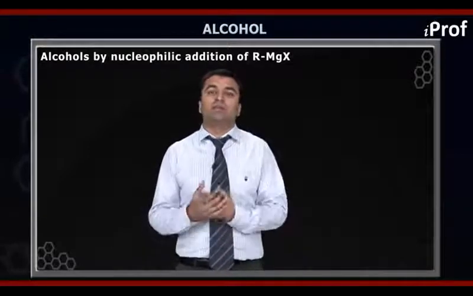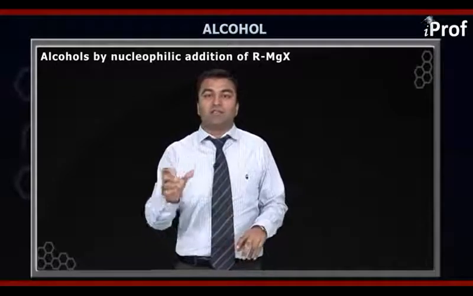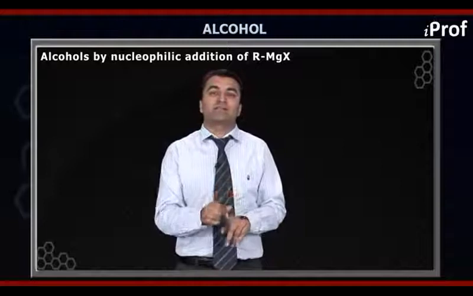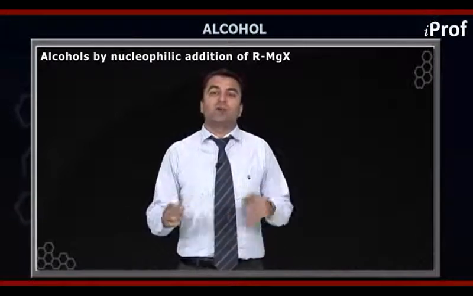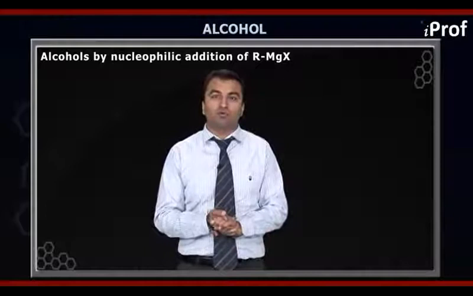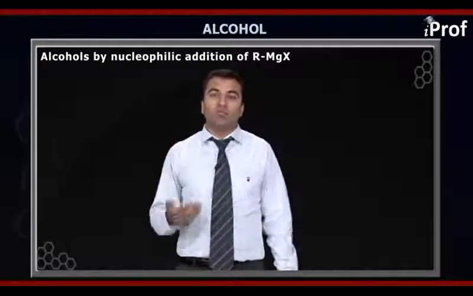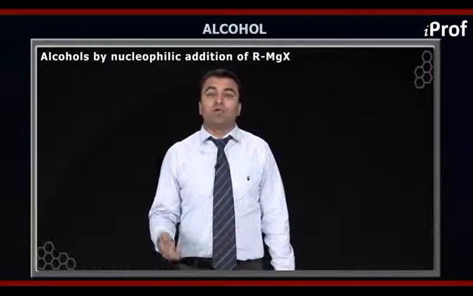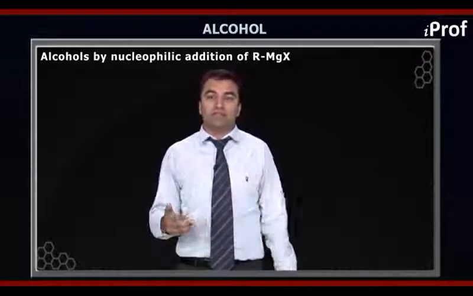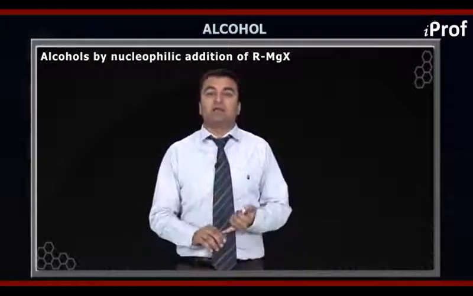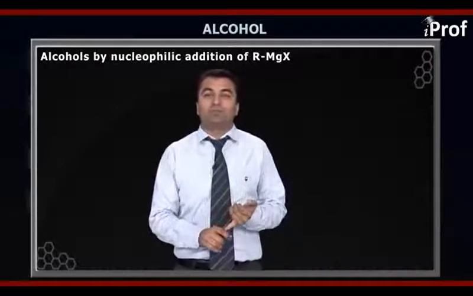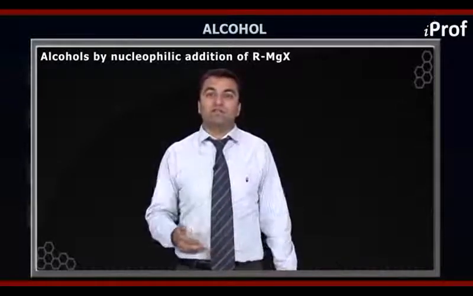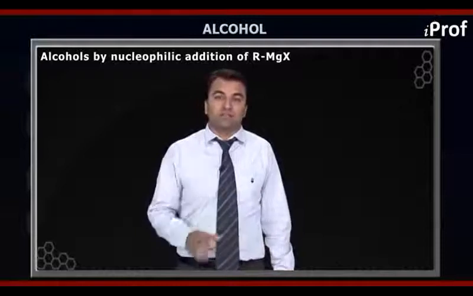So two possibilities are there. In the given product, you have RCHOH R dash. To form a 1-degree alcohol, you need to replace one of the R groups by the H atom. Now the question is, whose group can be replaced? Is it the R group which can be replaced by the H atom, or is it the R dash group which can be replaced by the H atom? This is the question now.